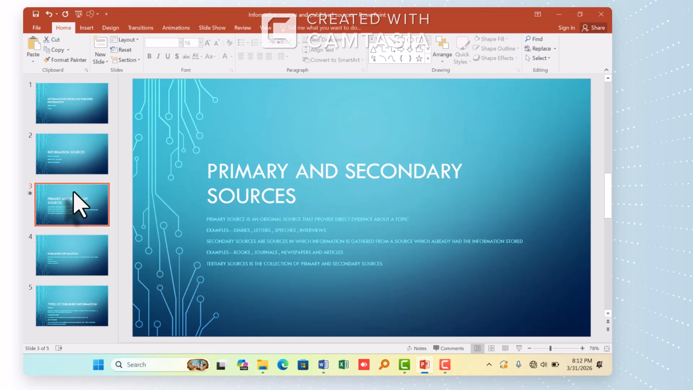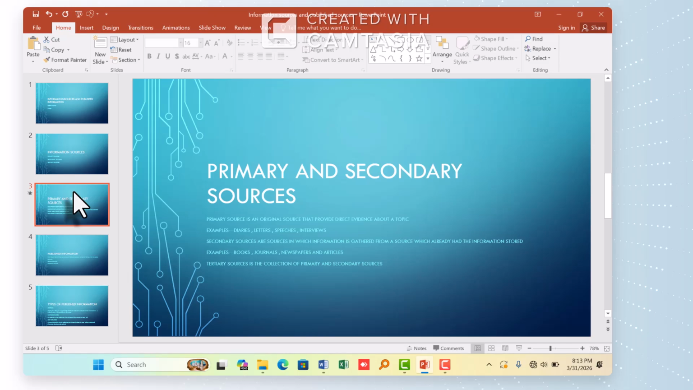We find them in books, for example, textbooks found in libraries and in any other place where we find books. We have the journals. The journals are the published work which have been published by some people or some editors. We have newspapers and we have articles. Those are the examples of the secondary sources.